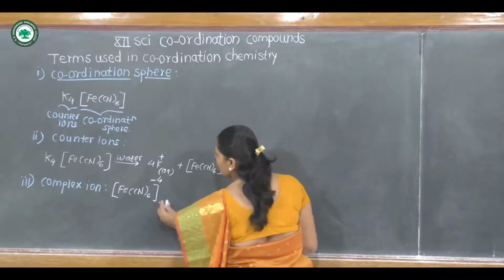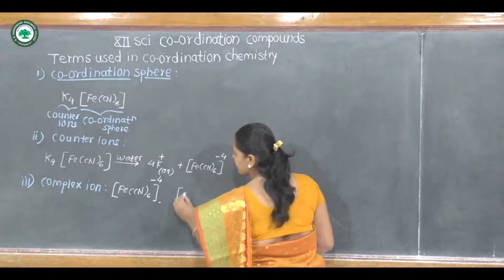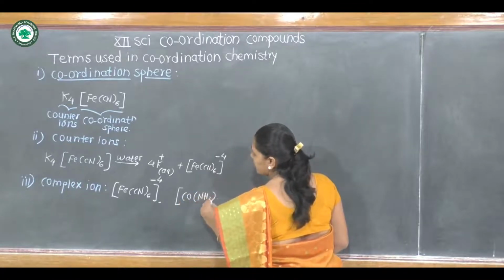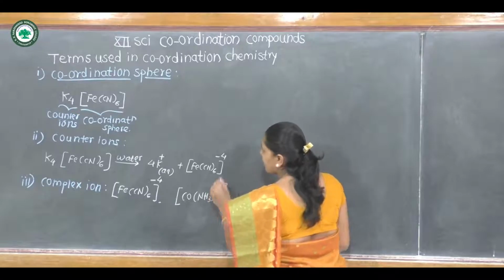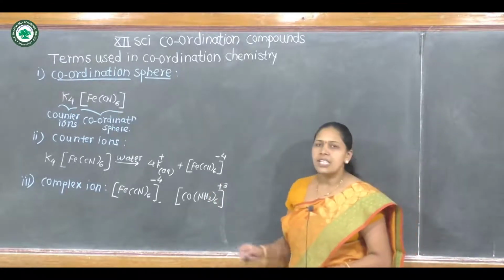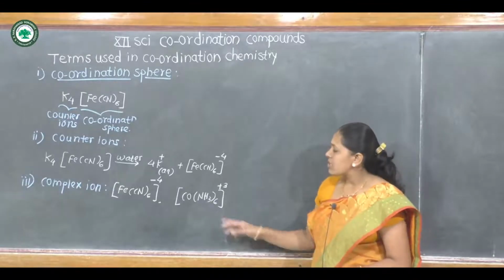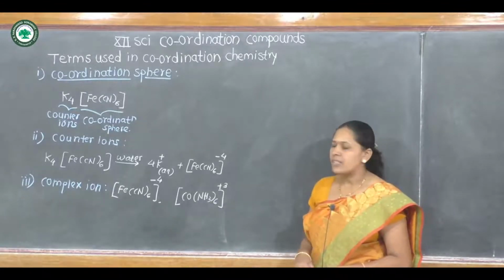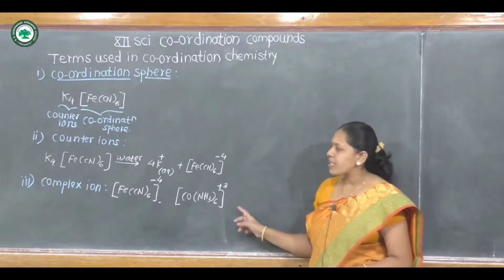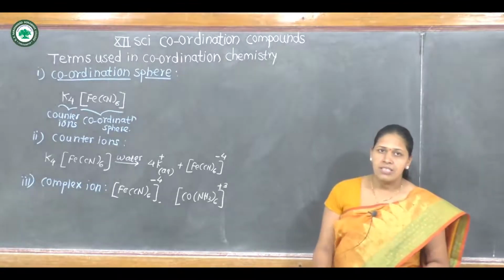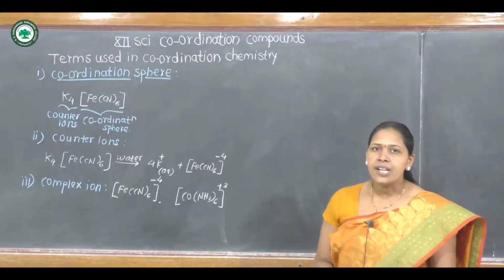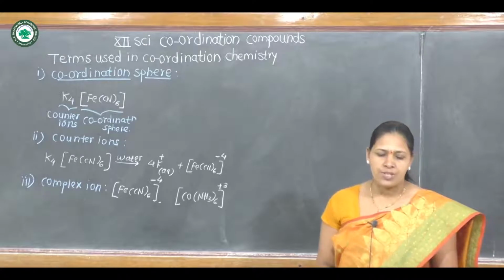Another example of a complex ion is this one. In this case, the central metal ion cobalt is attached to 6 amine ligands and it carries a net +3 charge, therefore it is called a complex ion. These are the three important terms regarding every coordination compound.